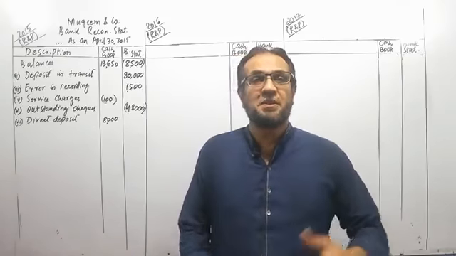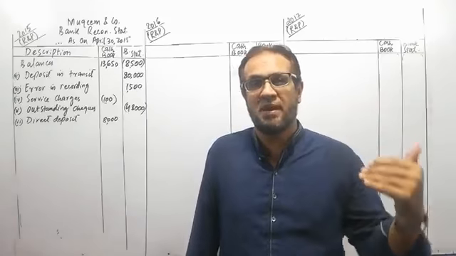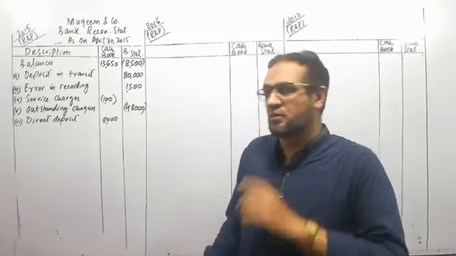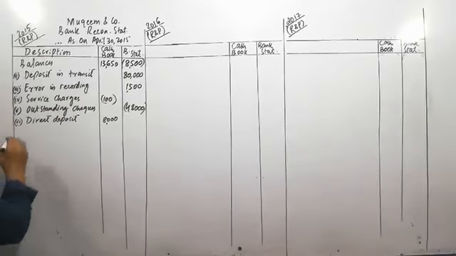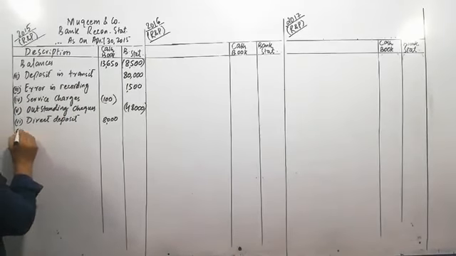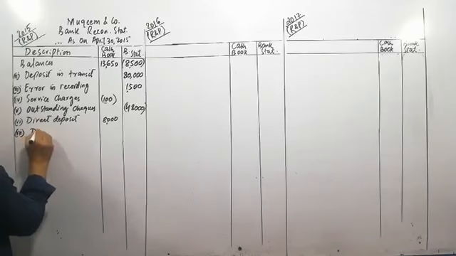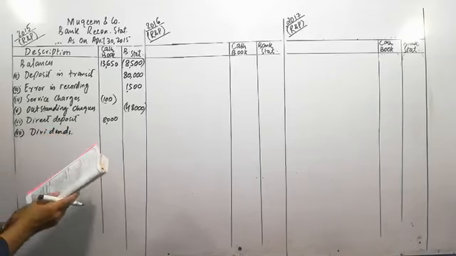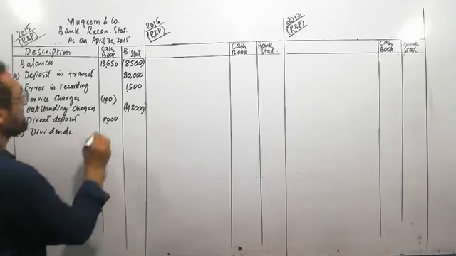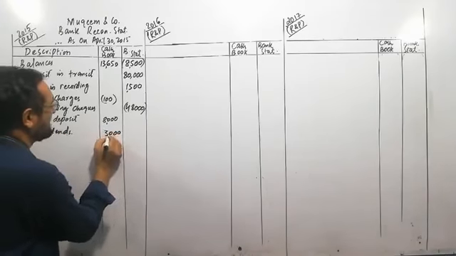The amount has been deposited into the bank. It is shown in the bank statement. Now this is the turn of the cash book to show this amount in the record. So we will add this amount because the amount has been deposited into the bank. We will add this amount of dividends, 3,000 rupees, to the cash book. Now the last transaction is,